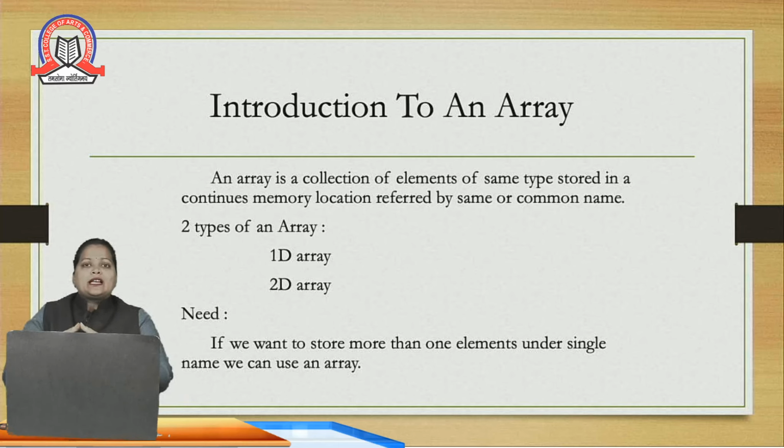So once again I will repeat the definition. An array is a collection of elements stored in a continuous memory location and referred by same name or common name. So this is the definition for an array. In your syllabus you have two types of array, that is 1D array and 2D array. So one by one we will see both the arrays, 1D array and 2D array.